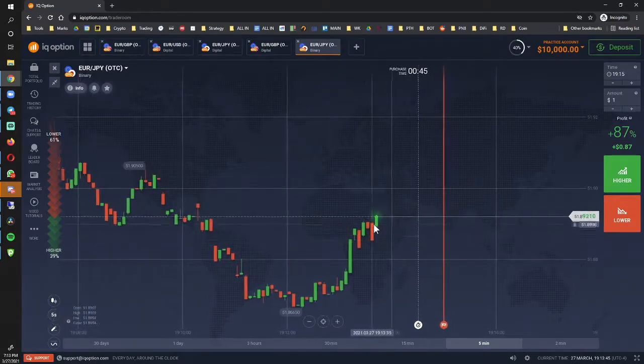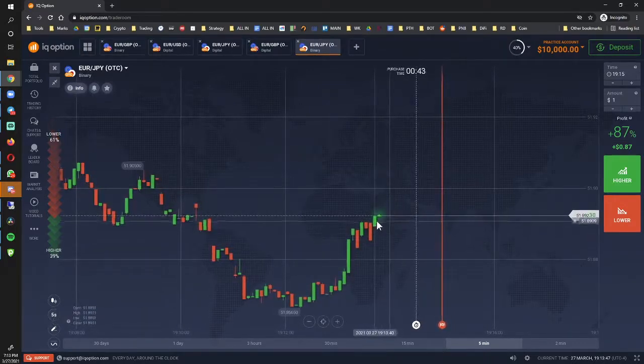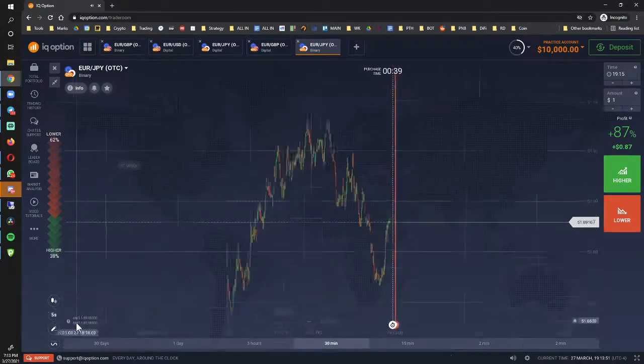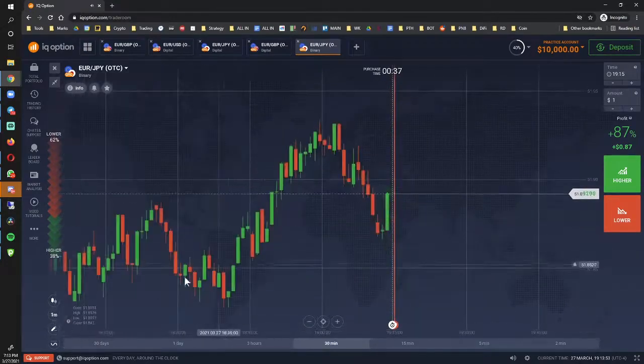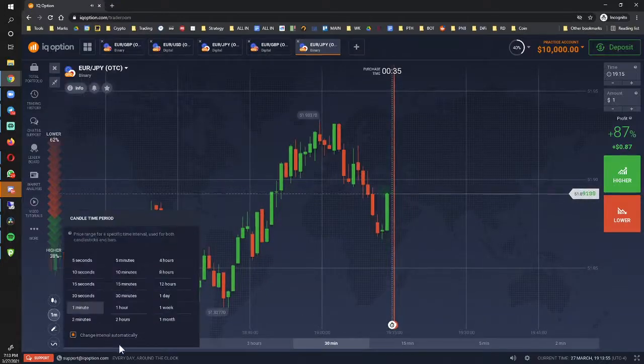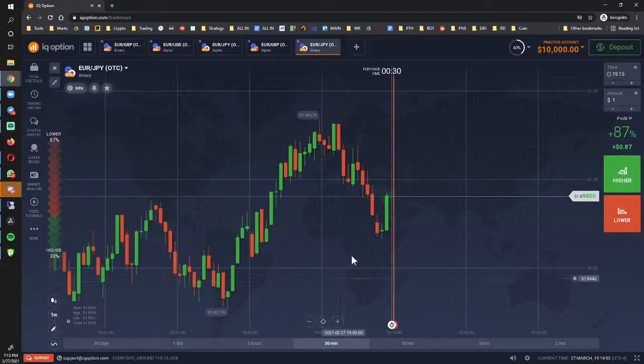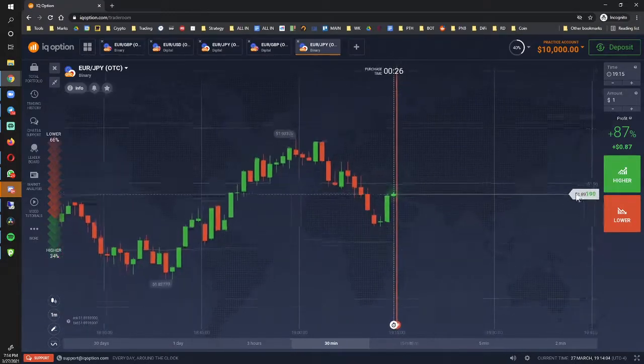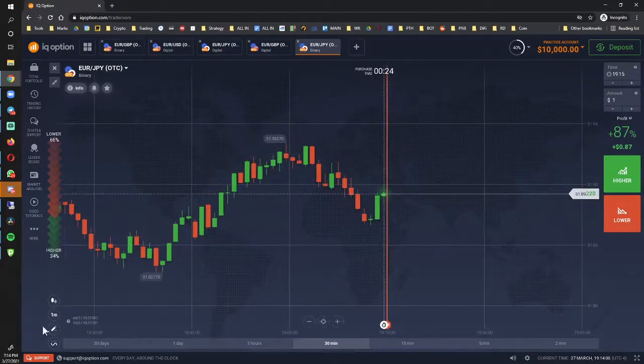Then you have the 5 seconds, so each candle has a 5-second duration. We're going to switch that to, let's say, 1 minute right here. The other thing you want to do is click change interval automatically. Then you can scroll up and down and adjust the size of the candles that way.